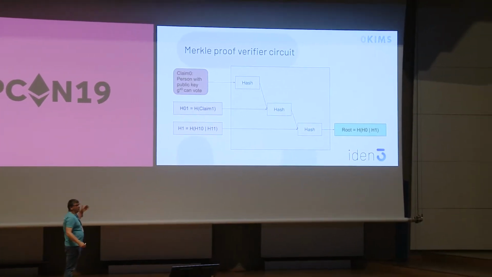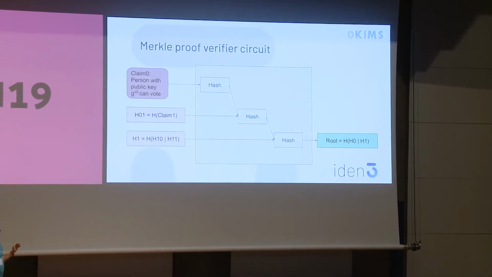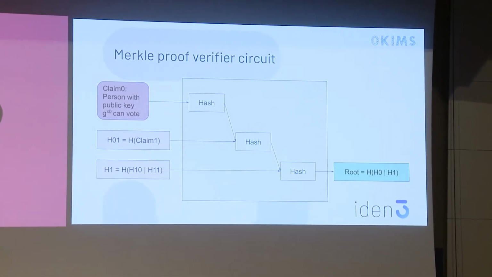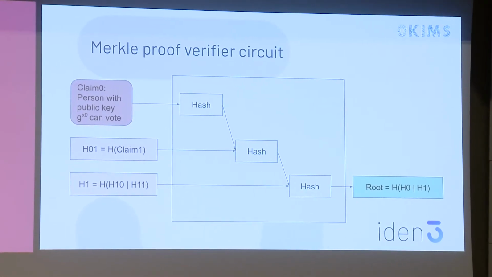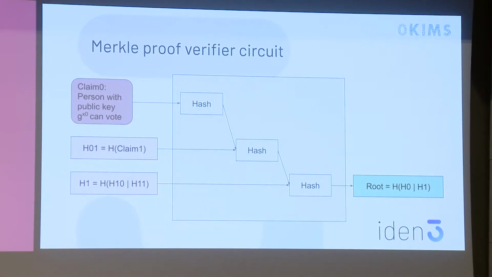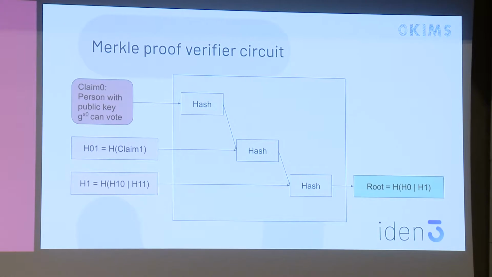In this case, the inputs could be private. So we could prove, for example, that we know a public key that can vote. Of course, this is very useless at this point, because we said before that the census is public, but we see that we can start having a little bit of anonymity here.